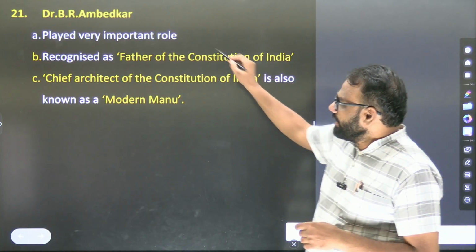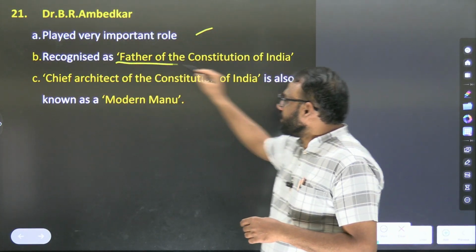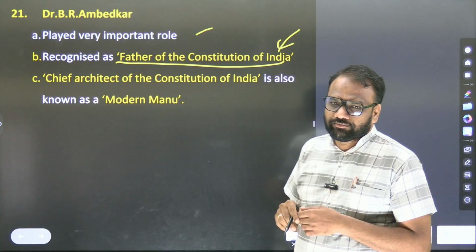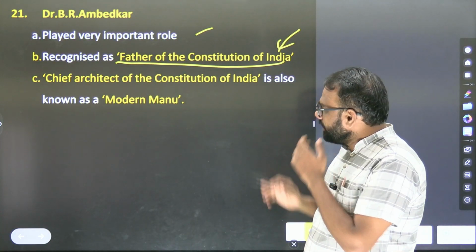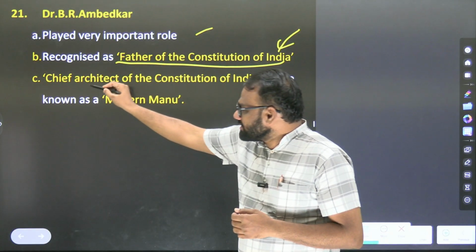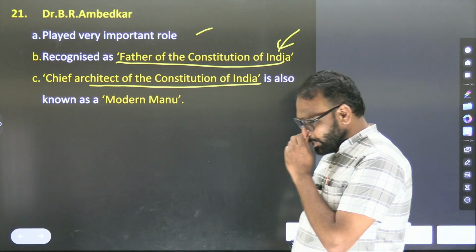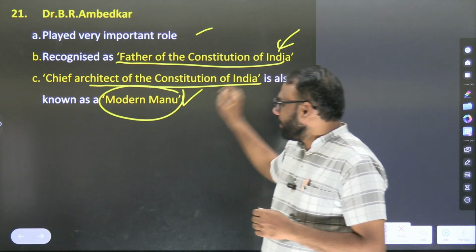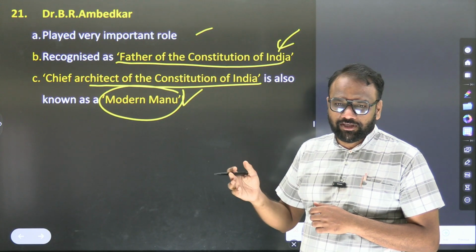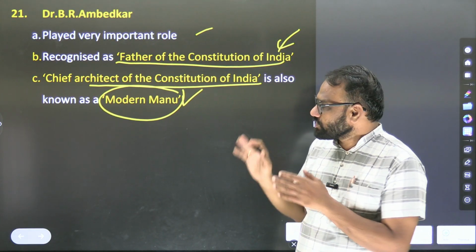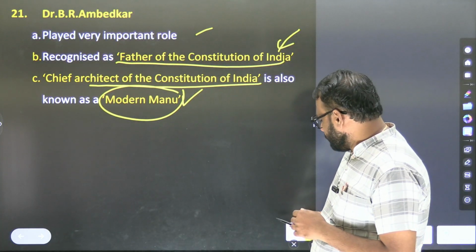Dr. B.R. Ambedkar played a very important role. He is recognized as the father of the Constitution of India. He is also called the chief architect of the Constitution of India. And some of them also refer to him as modern Manu. Okay. Manu means Manusmriti, so the laws of Hinduism. So he is also called what? Modern Manu. Okay, modern Manu.